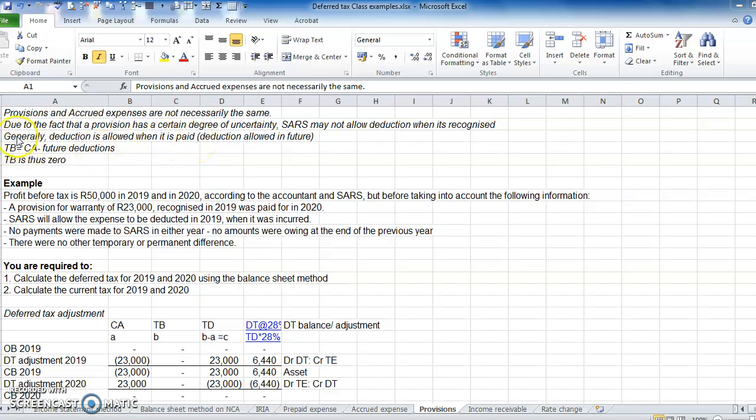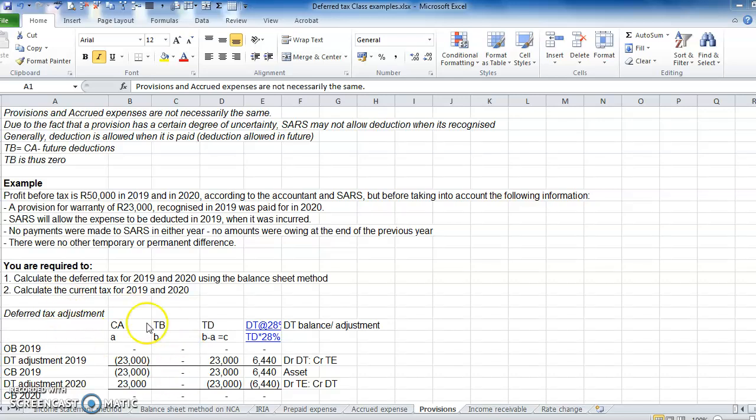So remember, the tax base is equal to the carrying amount minus future deductions. So we will have a future deduction, which means that the carrying amount and the future deductions are the same, so then our taxes will be 0.